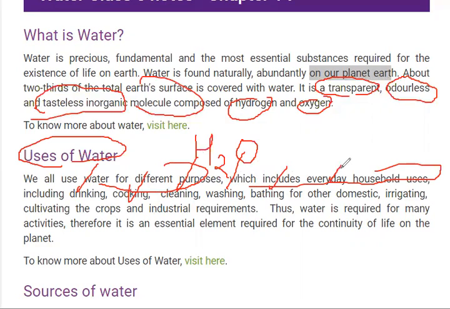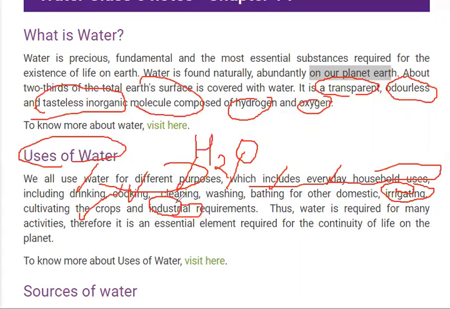In agriculture, it is used for irrigating and cultivating crops, and it is also required in industries.